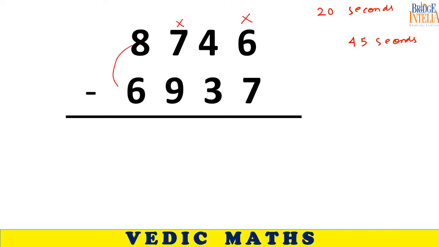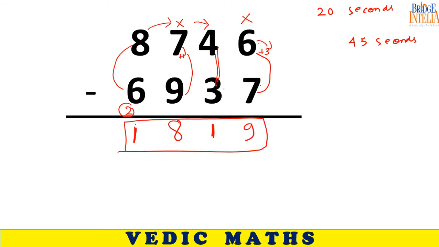So 8 minus 6 is equal to 2. But you have to help your neighbor. So 2 becomes 1. Now let's shift our focus here. Complement of 9 is equal to 1. So 7 plus 1 is equal to 8 and you don't have to help your neighbor. So 8 will remain as 8. So here there is no problem. 4 minus 3, 1. Here there is a problem. So take the complement. 1. This is the answer.